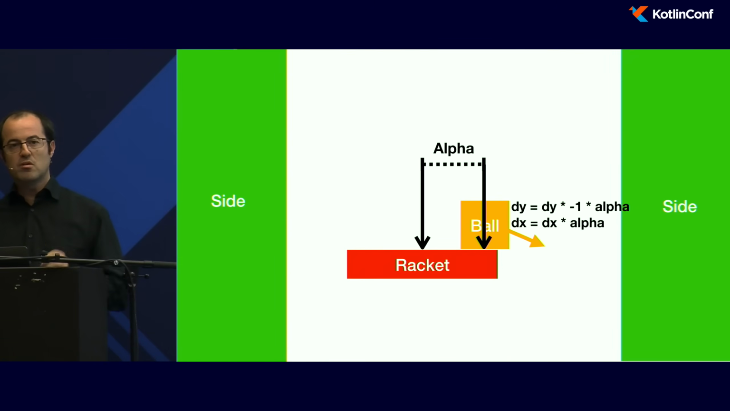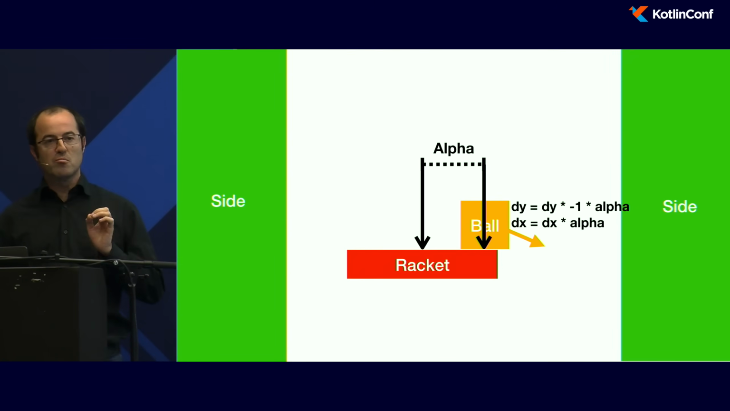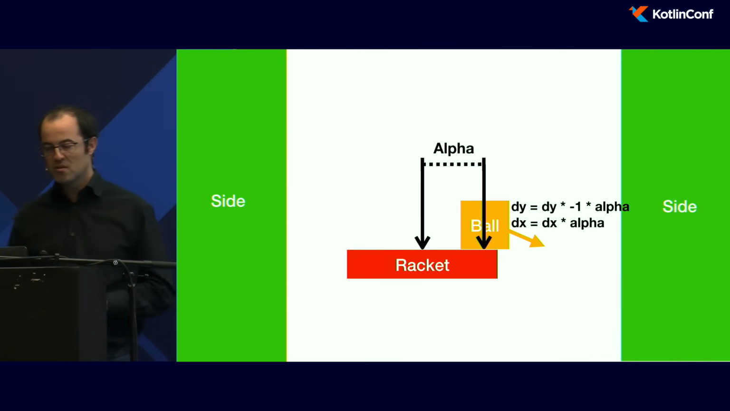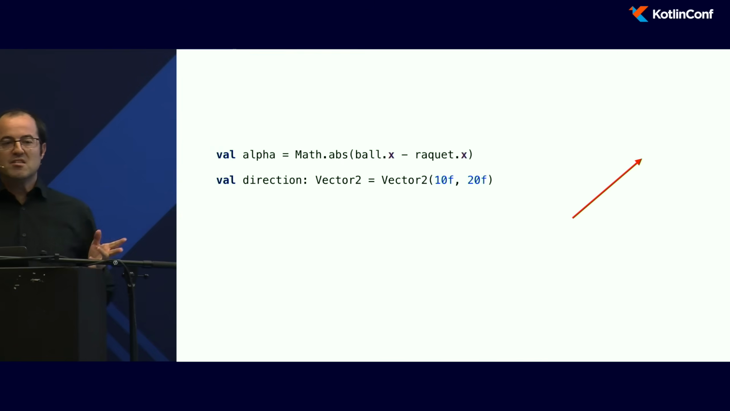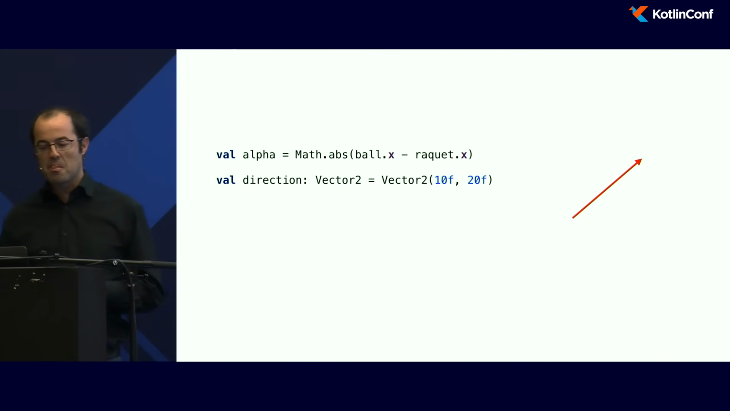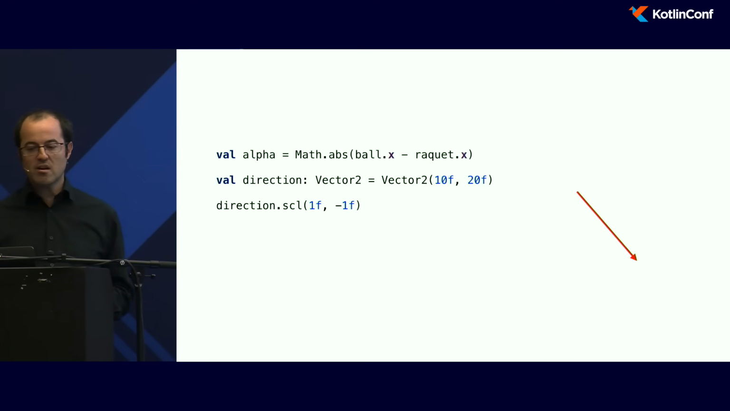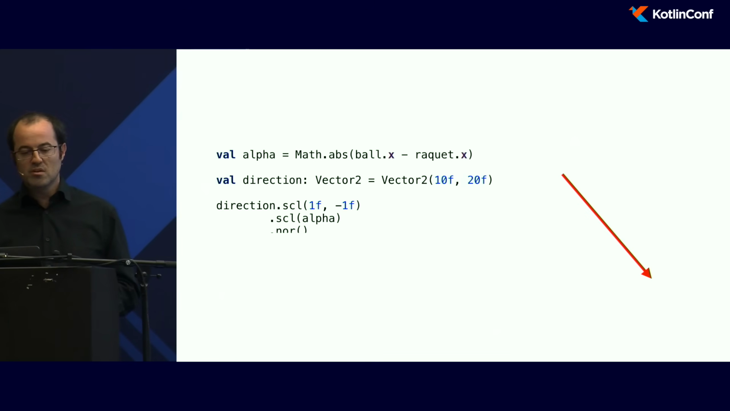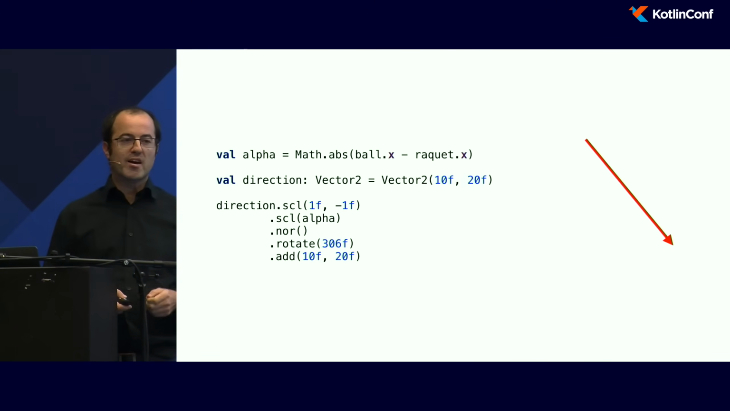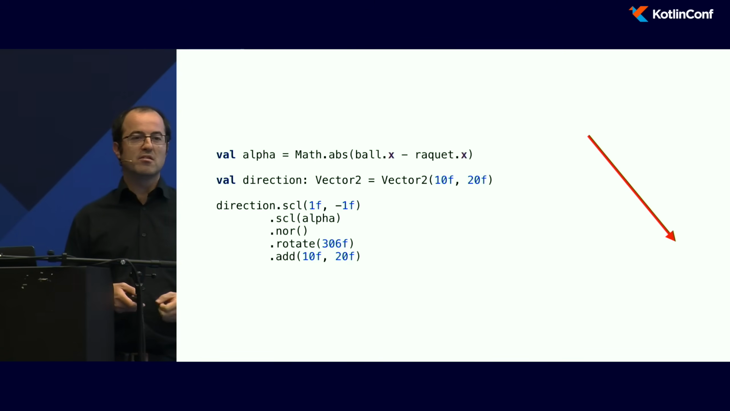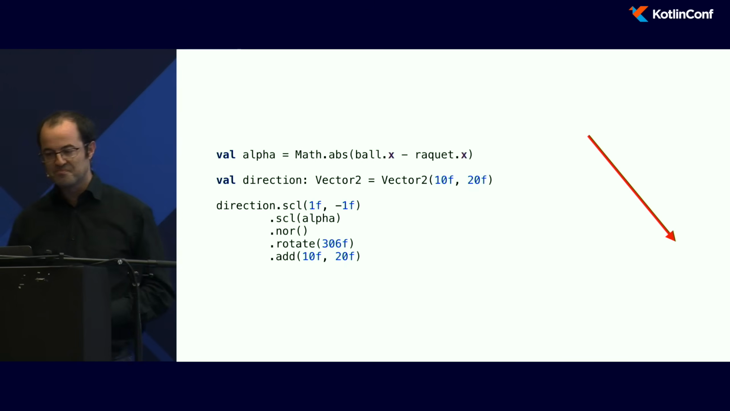Because if the ball hits the edge of the rocket, the ball will go faster and it will be more fun. Otherwise, it can be a little bit boring. It's easy to do this kind of computation with vector2 because there are a lot of methods. So you can scale a vector, you can scale by another value, but there are a lot of other methods like normalize a vector, you can rotate a vector, you can add things on the vector, and if you don't find what you like, you can add a new method by just writing a new extension method.